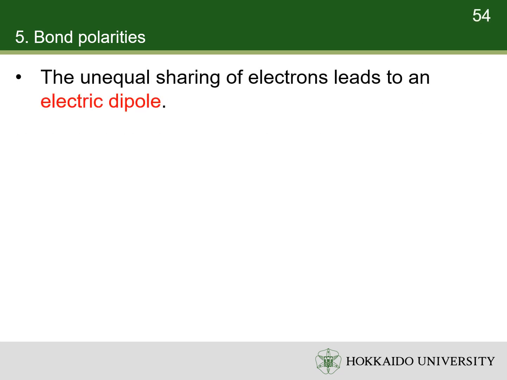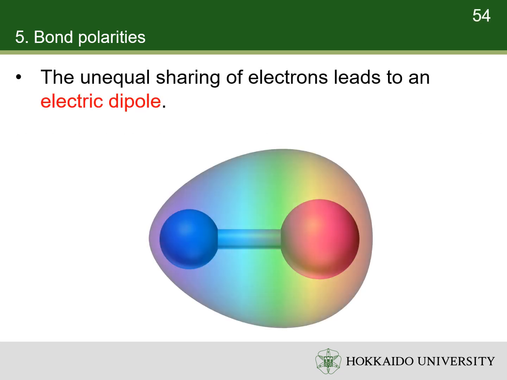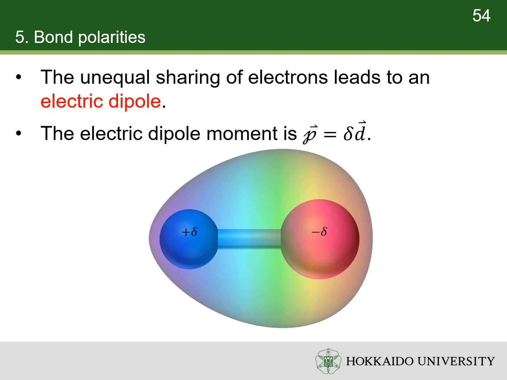Because electrons are negatively charged, the unequal sharing of electrons within a bond leads to the formation of an electric dipole, a separation of positive and negative charges. The dipole moment is calculated by multiplying the amount of charge separated and the displacement from the negative charge to the positive one. In other words, from the more electronegative atom to the less electronegative one. All heteronuclear bonds have non-zero electric dipole moments.